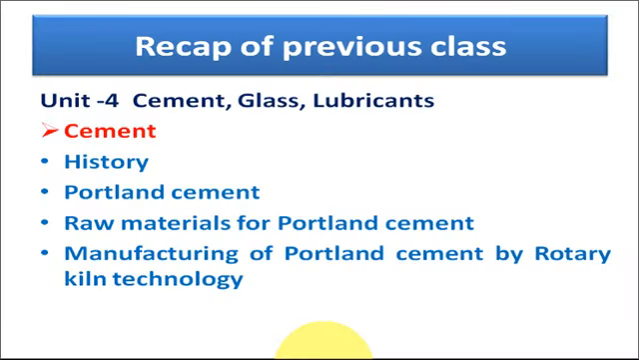Before starting today's lecture, just have a quick review of the last class. In the last class we started with unit 4. Unit 4 contains three main topics: cement, glass and lubricants. In the previous class we started with the topic cement, in which we studied the history of cement, introduction about Portland cement, the raw materials required for the manufacturing of Portland cement, and the manufacturing of Portland cement by rotary kiln technology we discussed in detail.